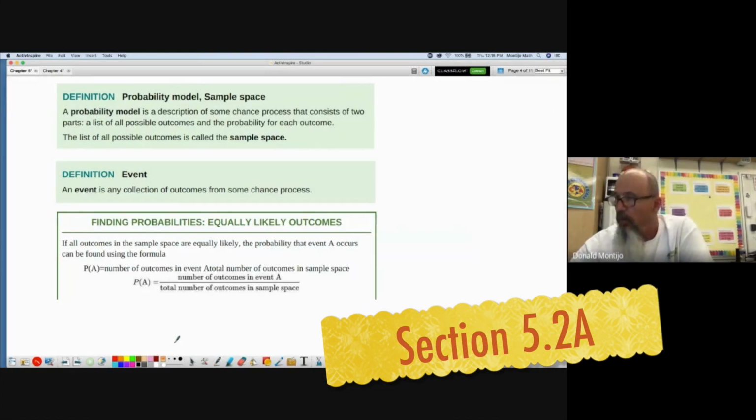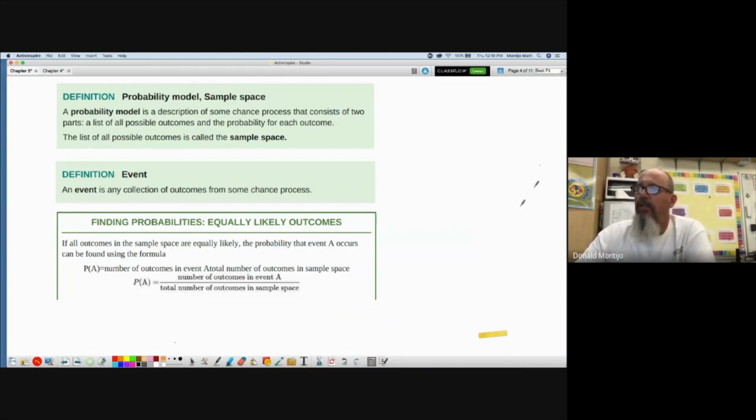Now, what if I don't want to do simulations? Personally, this is my favorite chapter of all of statistics. Probability is probably the most challenging, most difficult chapter, but it's also the most fun. You're going to really enjoy working through the laws and rules of probability. We'll spend more time on simulation in our classes.